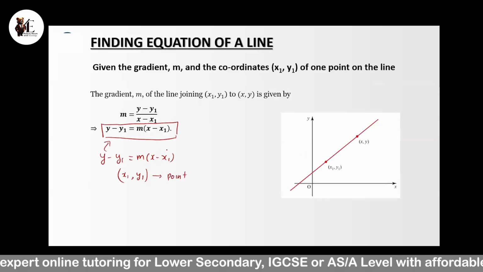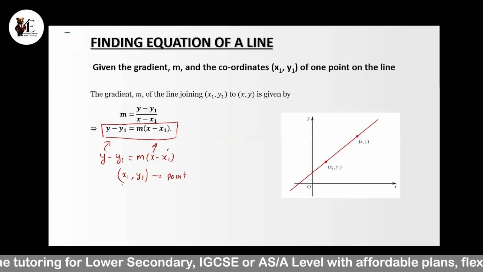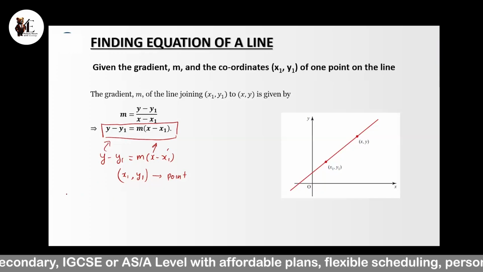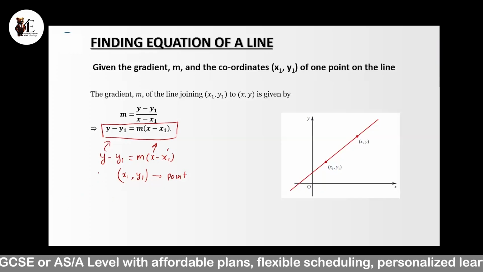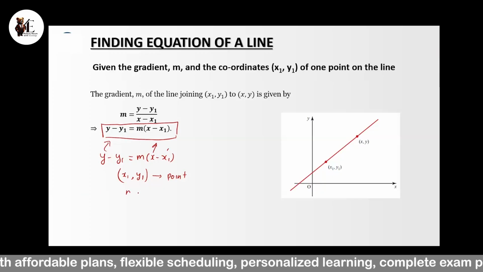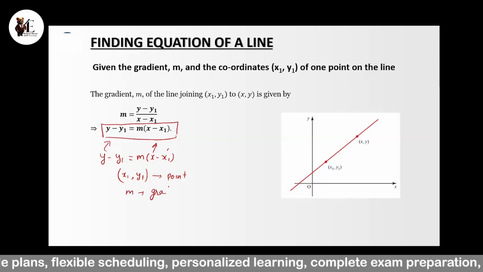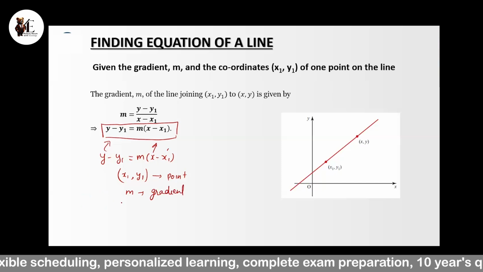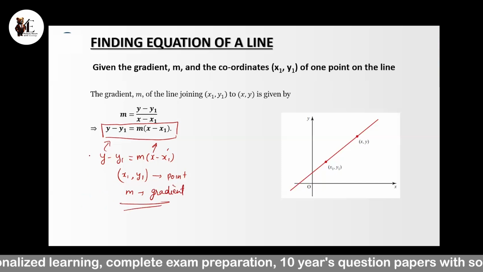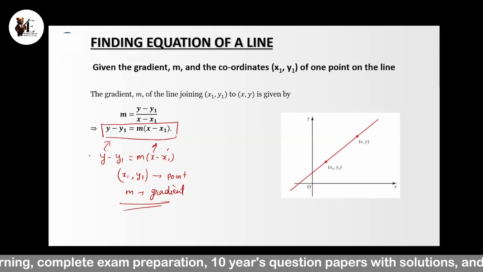This y and x will remain as they are, because for forming the equation we need variables. Since this is a graph in 2 dimensions, there will be 2 variables x and y, and you will substitute the value of the gradient. So you have to put these 2 values in the standard form of the equation, then you will get the equation of a line.